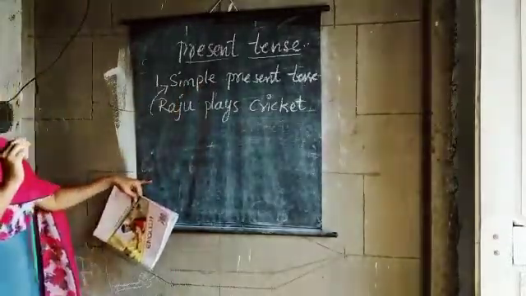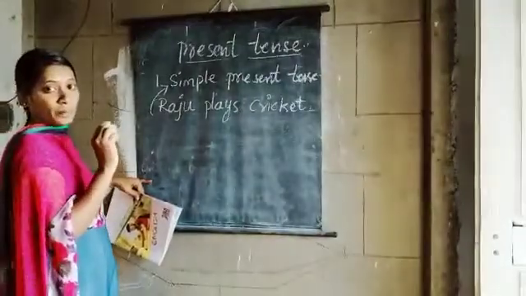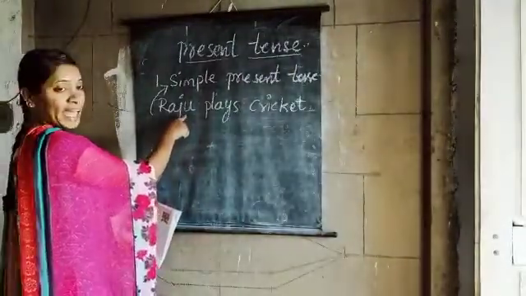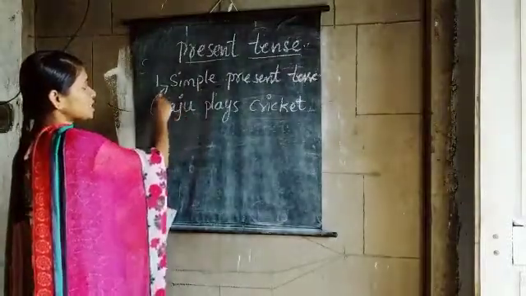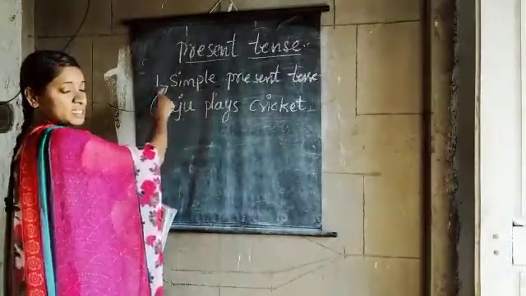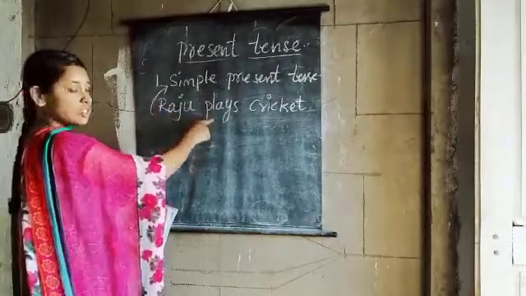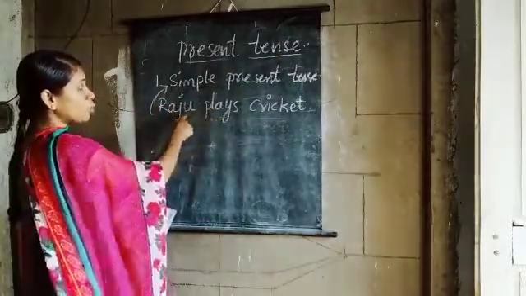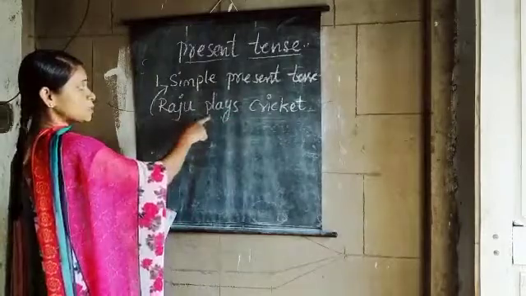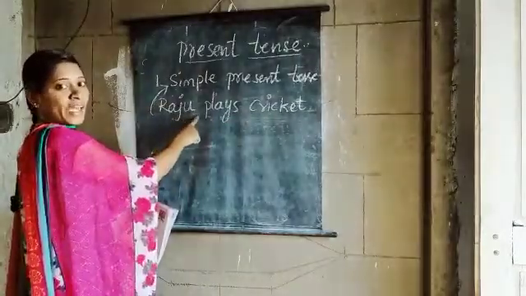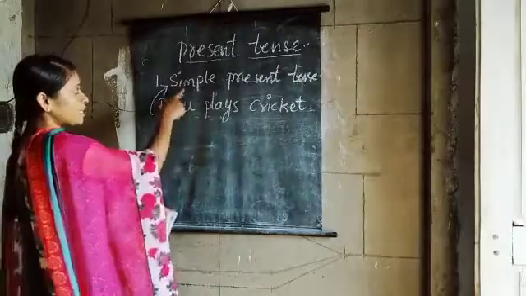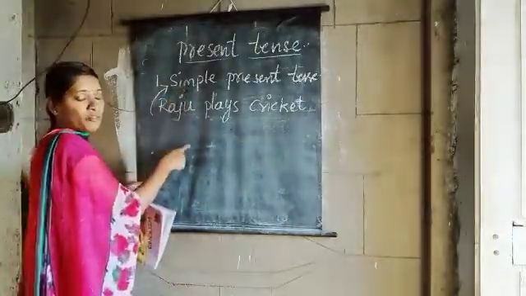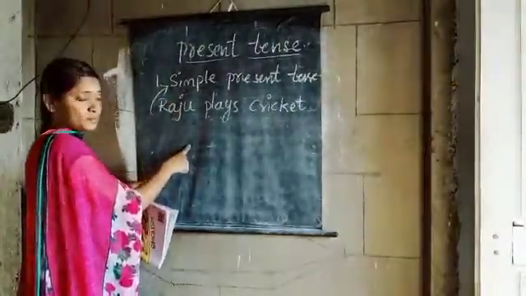Now, how shall we change it into passive voice? Now, this is in active voice. I told you yesterday, active voice means when the subject is performing the action. Who is playing cricket? Raju is playing cricket. So this is active voice. So, when the sentence is in simple present tense, how can we change it into passive voice?